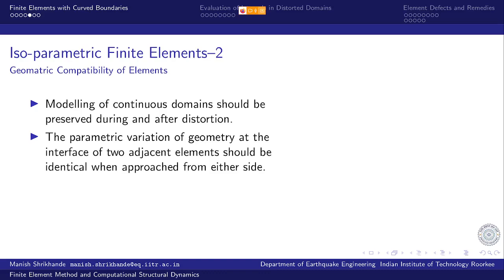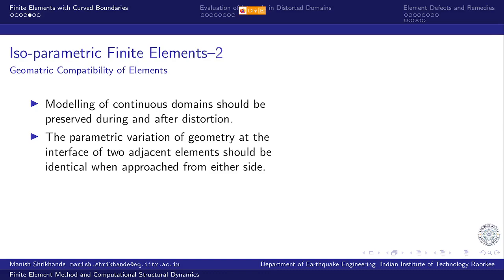If I consider the geometry variation, if the mapping from element 1 is exactly identical with the mapping that I obtain while working with element number 2, then obviously the continuity of the geometry is preserved. This is essentially the same thing as preserving the interpolation of the primary variable from either element.